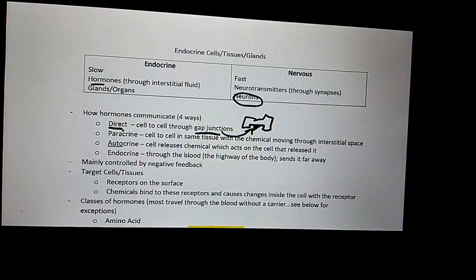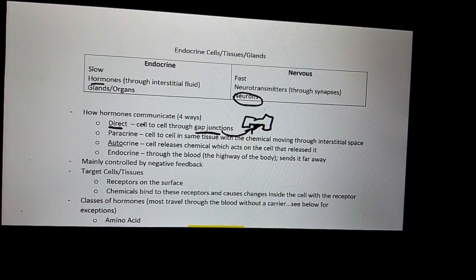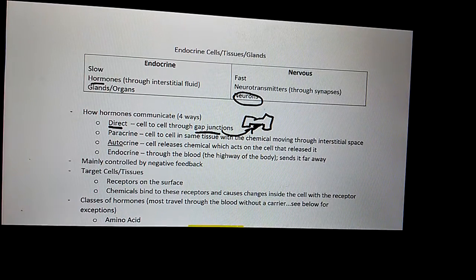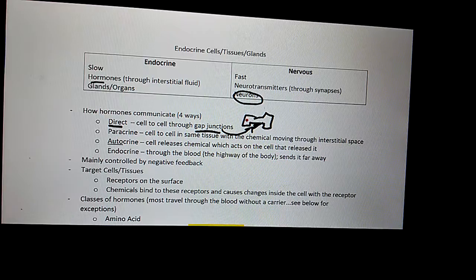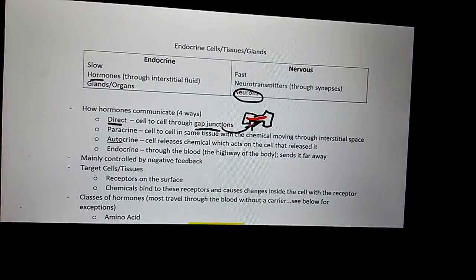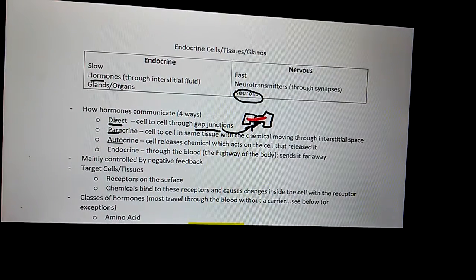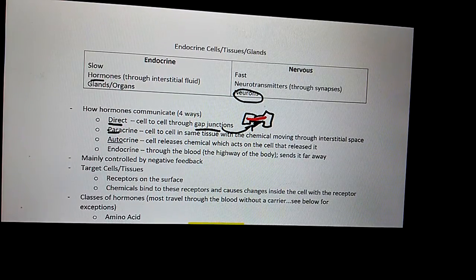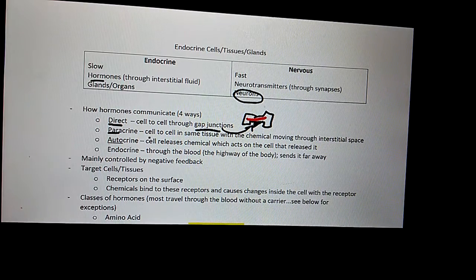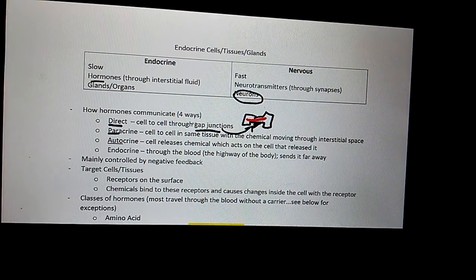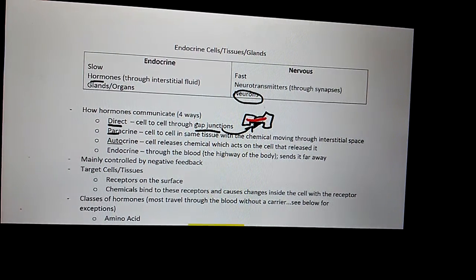Does direct allow chemicals to pass outside of the cell, or does it simply go from inside one cell to another cell? Inside one cell to another cell. Okay. Remember, para means next to. What does para mean? Next to. What's direct? Gap junctions. What's gap junctions? Direct.